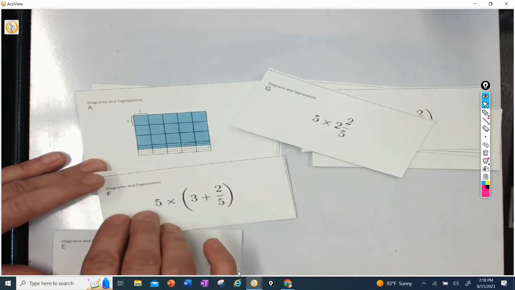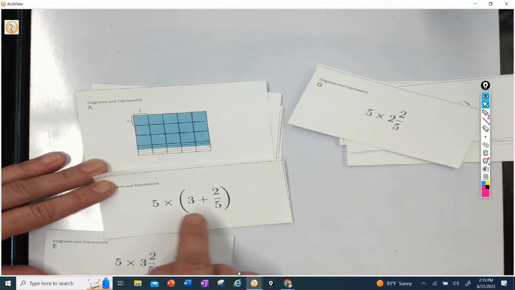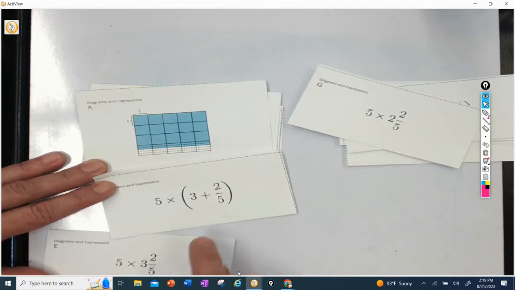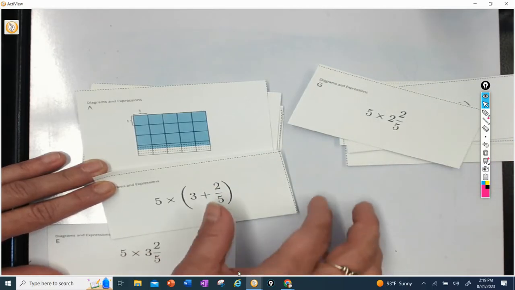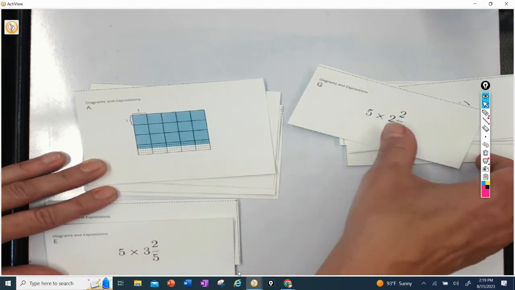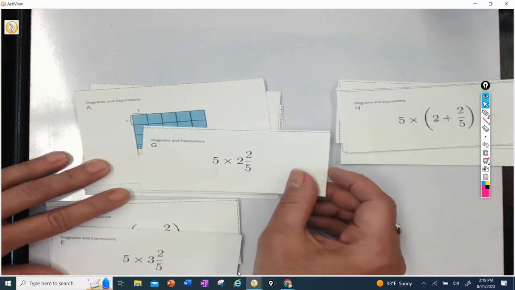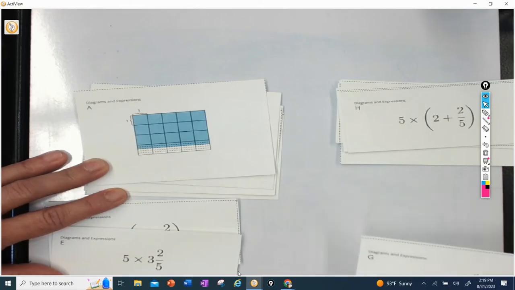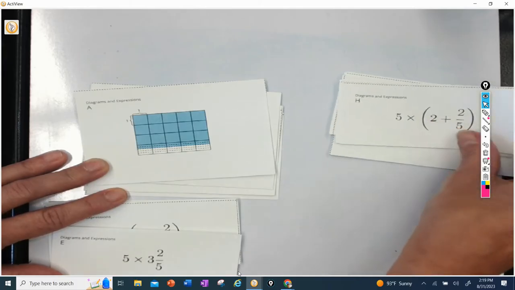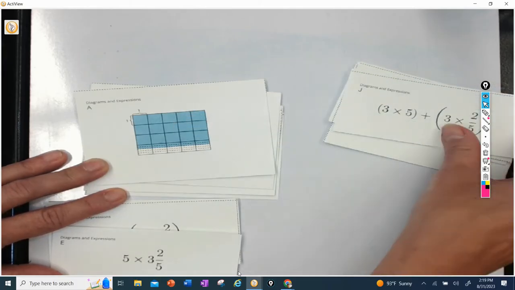Oh, I'm looking at F. F looks like the same thing, right? Because remember that this can be the same as this. So these two match with A. This is a 2 and 2/5, so I know that that's not going to work. Put that over here. Another 2 and 2/5.